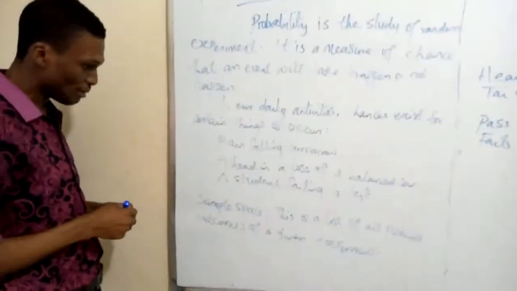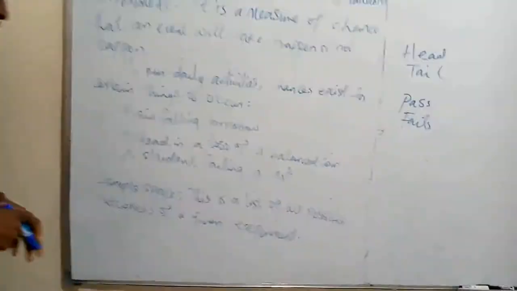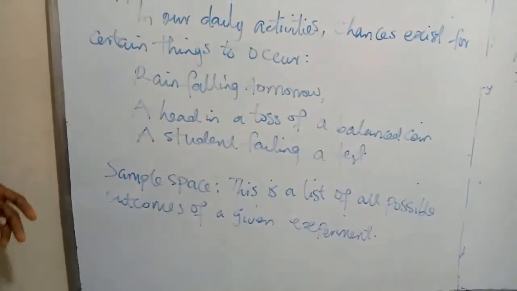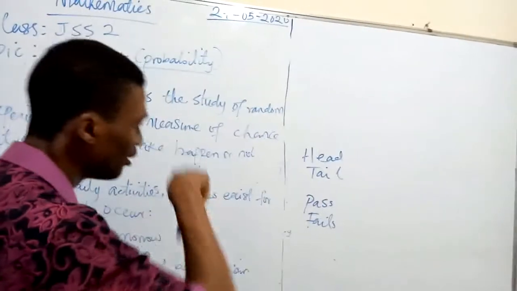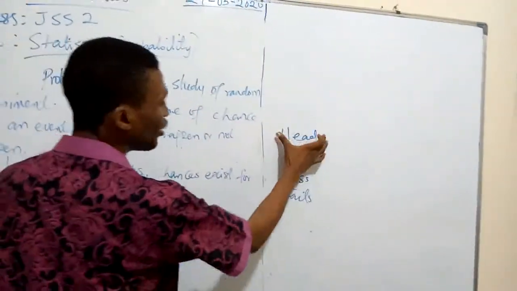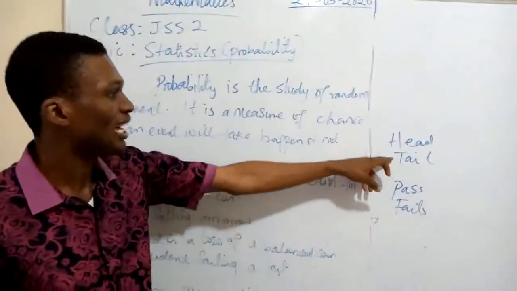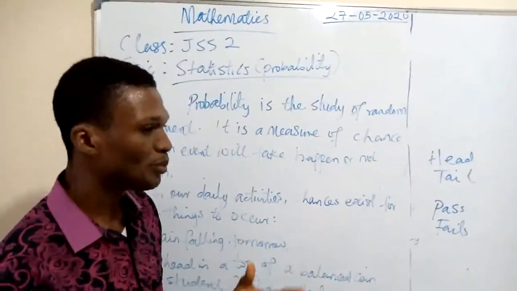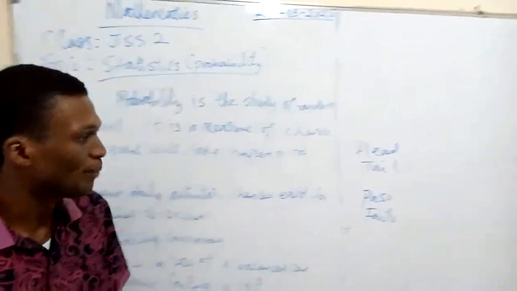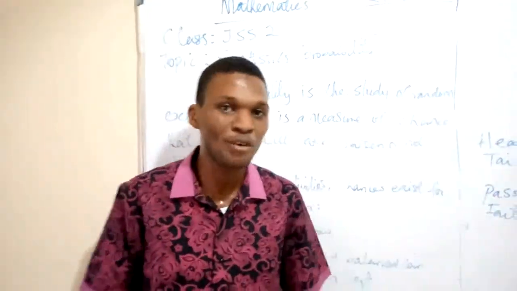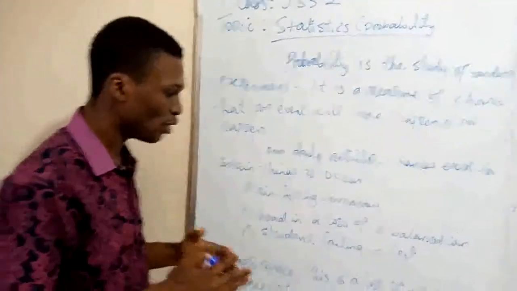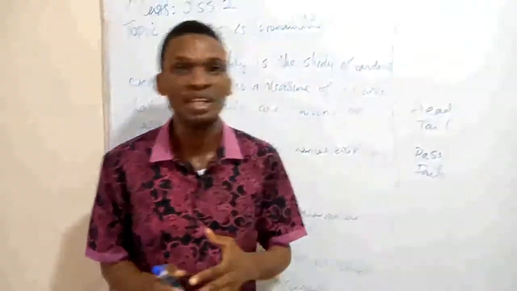That takes us to sample space. We say it is a list of all possible outcomes of a given experiment. For instance, in the toss of a coin there are two possible outcomes, either the head or the tail. We cannot toss a coin and get any other side aside from the head or the tail, so we refer to this as sample space. Also, in the test we talked about, the student either passes or fails, so we refer to this as sample space.